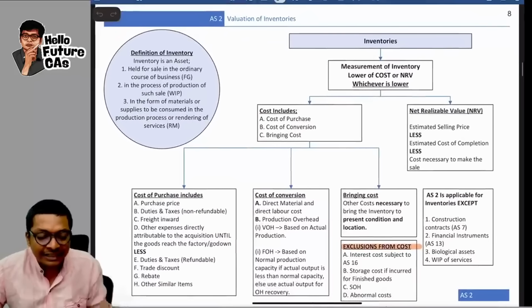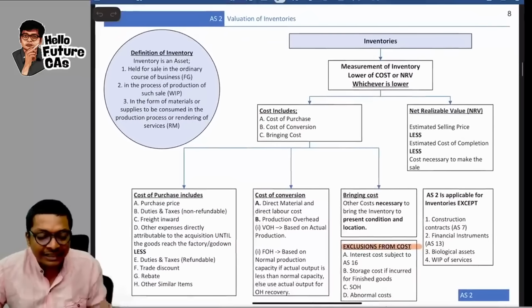Why am I randomly discussing this? Not random, guys. MTP, mock test paper, the latest, it has come. Another question from the mock test paper: briefly explain scope and forms of joint venture. Scope and form of joint venture. If I go to RTP, first they are saying the scope of AS 27 is nothing but accounting for interests in joint ventures and reporting of joint venture assets, liabilities, income and expenses.